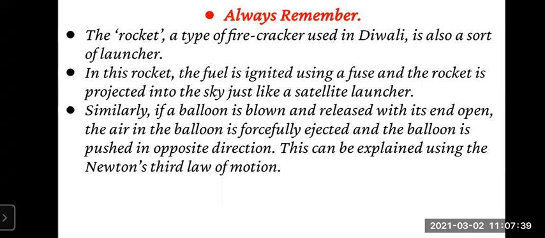Now, what happens when you ignite a rocket? You ignite the rocket, and the rocket starts moving up to a certain height. So in this rocket, the fuel is ignited using a fuse, and the rocket is projected into the sky just like a satellite launcher. In the same way the rocket works, the satellite launcher also works. So this is the first example. Now see what the second example is.